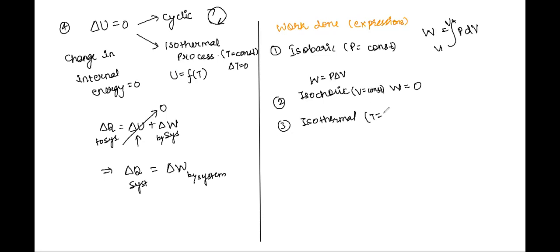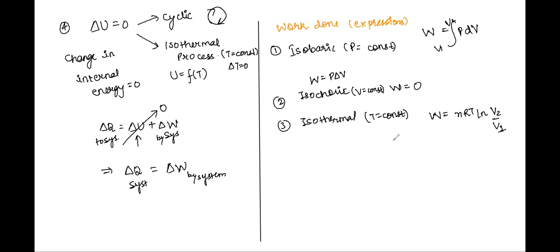Whenever temperature is constant, T is constant, then we have work done, W is equal to nRT natural log of V2 by V1. That is final volume by initial volume, if the gas is going from a volume V1 to volume V2. This is how we write.